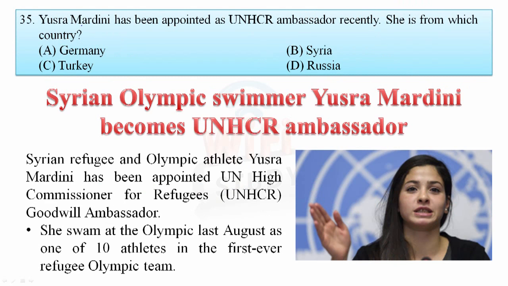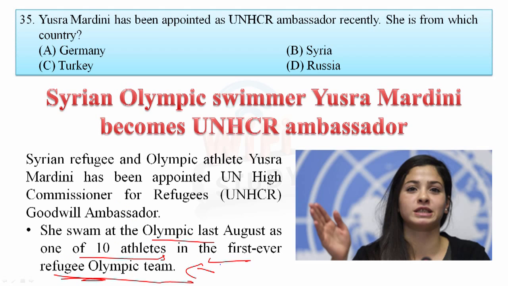Yusra Mardini has been appointed as a UNHCR ambassador recently. She is from which country? So she is from Syria, and the Syrian refugee and Olympic athlete Yusra Mardini has been appointed as a UNHCR Goodwill Ambassador. What is the full form of UNHCR? That is United Nations High Commissioner for Refugees. Okay, she swam at the Olympics last August as part of the first ever refugee Olympic team.